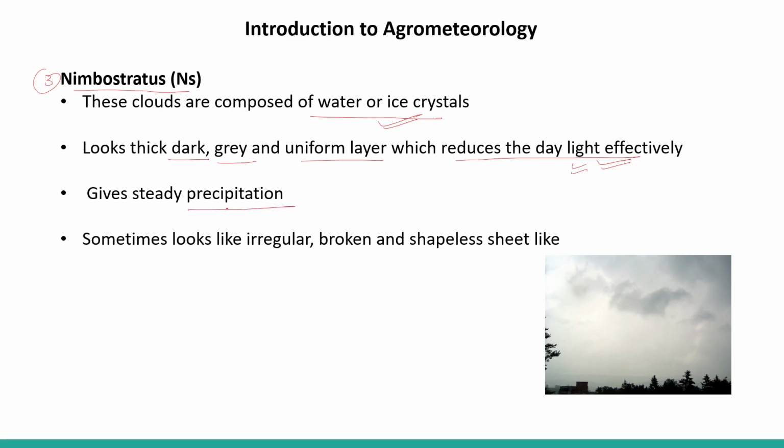They give steady precipitation. It brings about the precipitation. Sometimes these clouds look irregular, broken, with a shapeless sheet-like appearance. So nimbostratus brings about the precipitation.